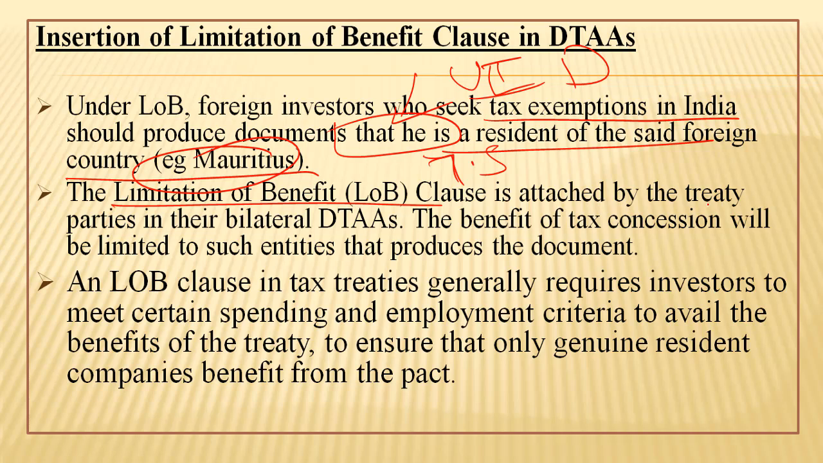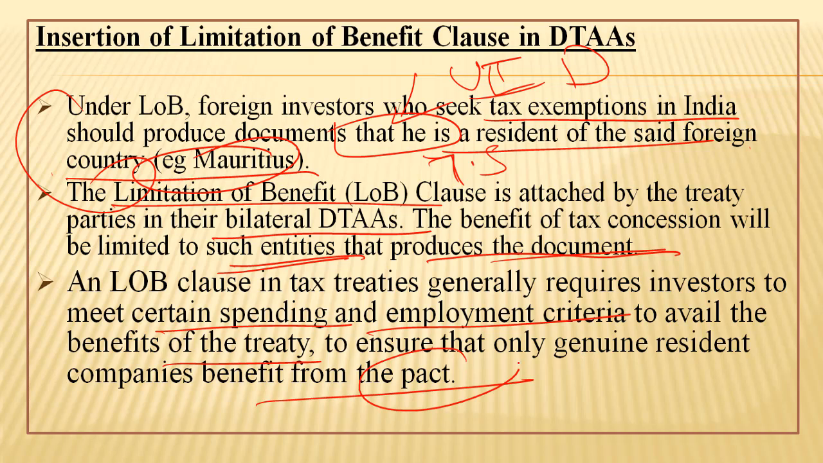The LOB clause is attached by the treaty parties in their bilateral double taxation avoidance agreement. That is, the treaty parties are India and Mauritius, India and Singapore, as the case may be. The benefit of tax concession will be limited to such entities, such companies that produce the document. This is the concern of it. An LOB clause in a tax treaty generally requires investors to meet certain spending and employment criteria to avail the benefits of the treaty, to ensure that only genuine resident companies benefit from the pact, that is the agreement between the two countries.